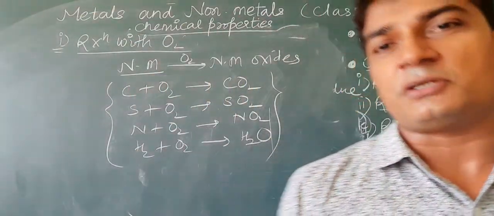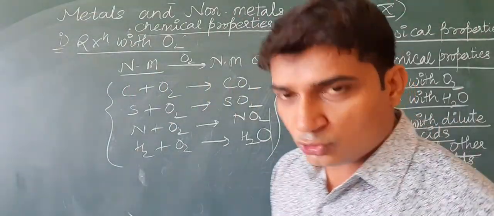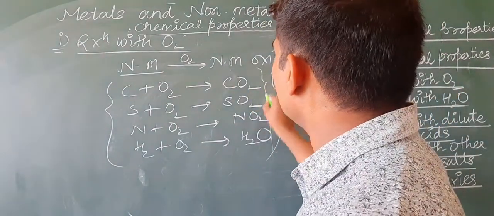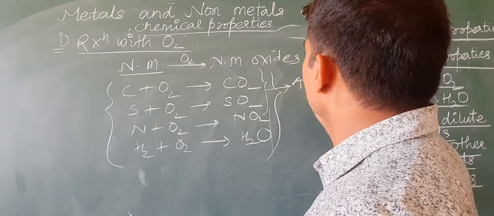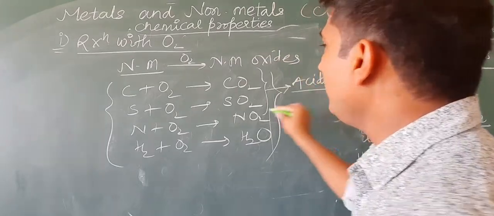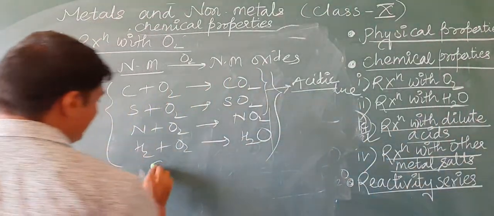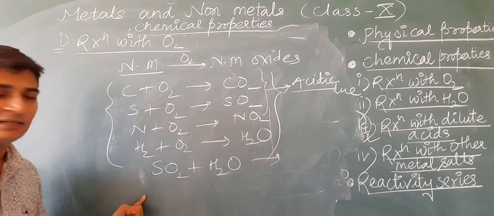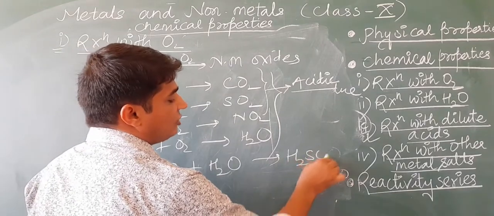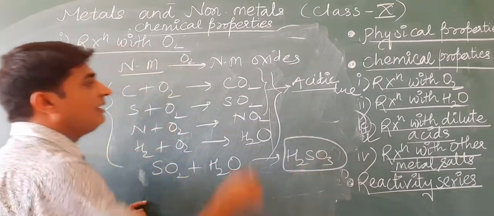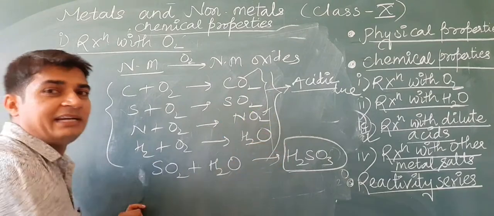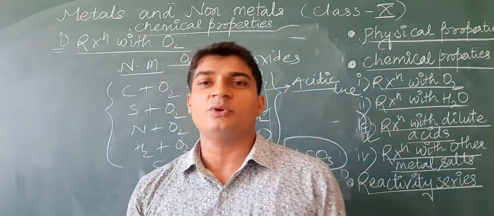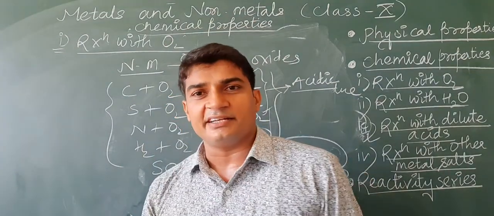Then what about the nature? Most of the non-metal oxides are acidic. For example, these are acidic oxides. Why? Because whenever they react with water, they form acids: H2SO3, sulfurous acid, carbonic acid, nitric acid. So they form acids when they are dissolved in water. That's why they are acidic in nature.